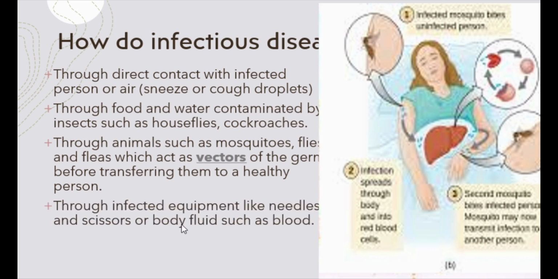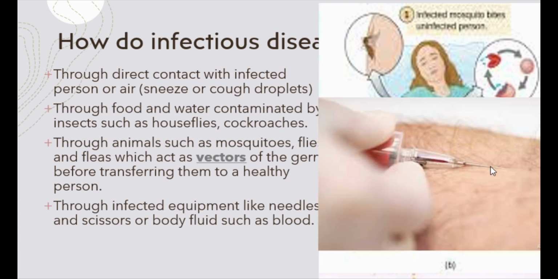Diseases can also spread through infected equipment like needles and scissors or body fluids such as blood. Examples of diseases which can spread in this way include AIDS and jaundice, which can be spread when the blood of an infected person is transferred into an uninfected person, or when an infected needle which was previously used to prick an infected person is later on used on an uninfected person without proper sterilization.